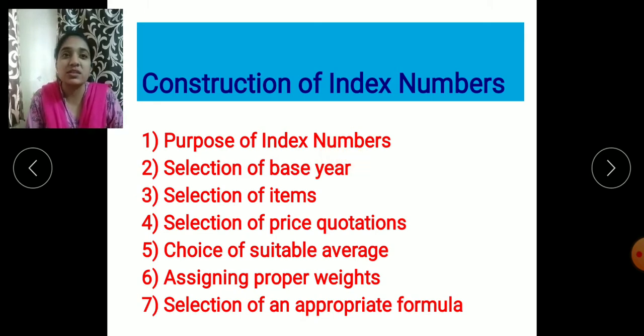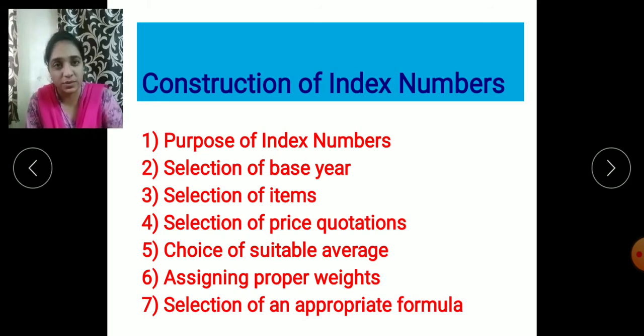So before the construction of index number, we should define why we are constructing the index number, or what is the scope of the index number, just for the achievement of fruitful results. If we just want to achieve the fruitful results, at that time we have to specify the purpose of the index number. The second is selection of the base year.